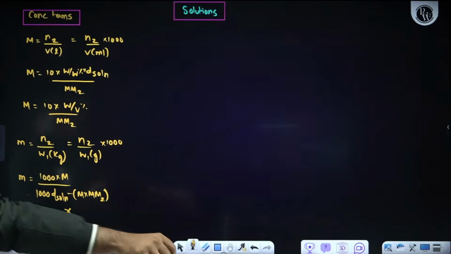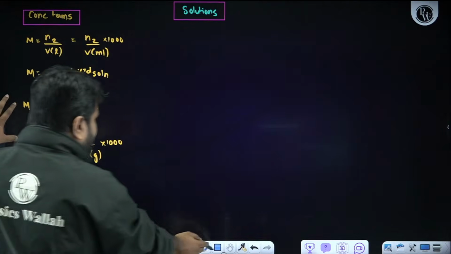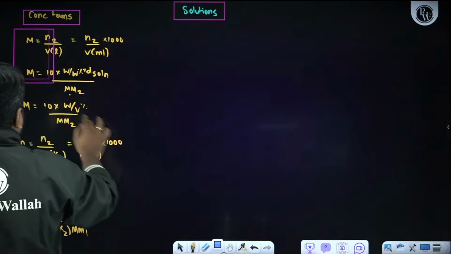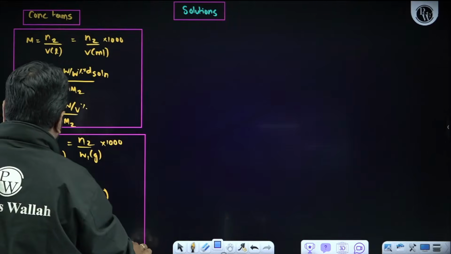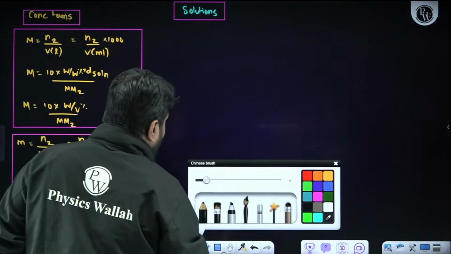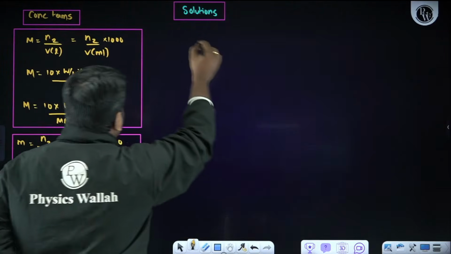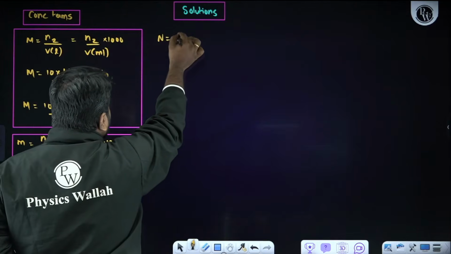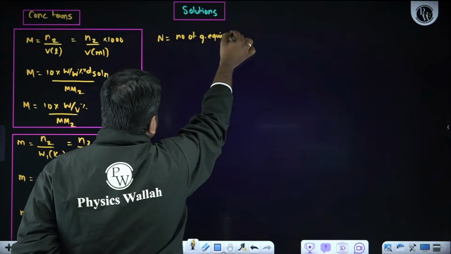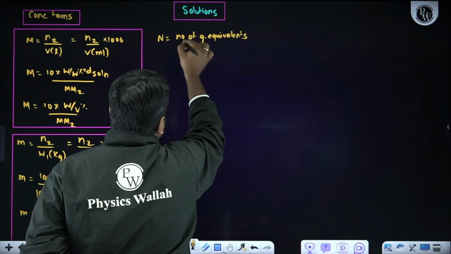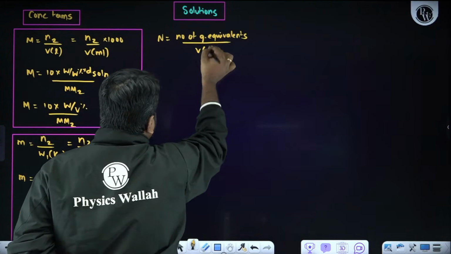Yes. So these are all very important concentration terms. This is all about molarity. This is all about molality. Then when it comes to normality, what is normality? Number of gram equivalents upon volume of solution in liter.